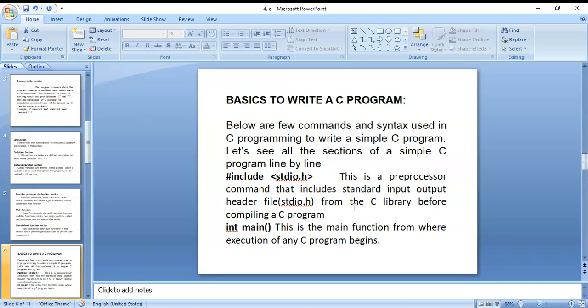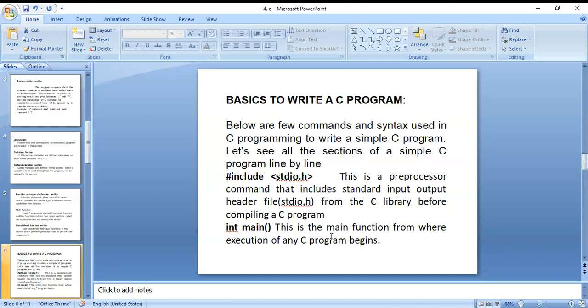When the object file is created, that object file goes to the linker. Our C library is not part of our C program. The C library is a part of the C software. That's why the linker links our program with the library. For that purpose we are using the hash include stdio.h header file, before compilation, to link the C program with our library. Then after that, the main function. Where is the main function? There the execution starts.